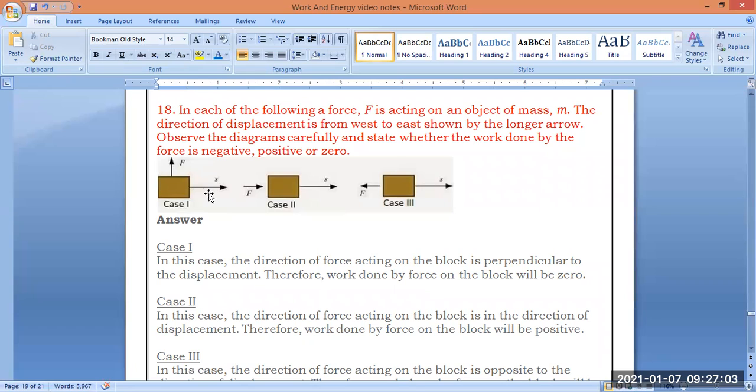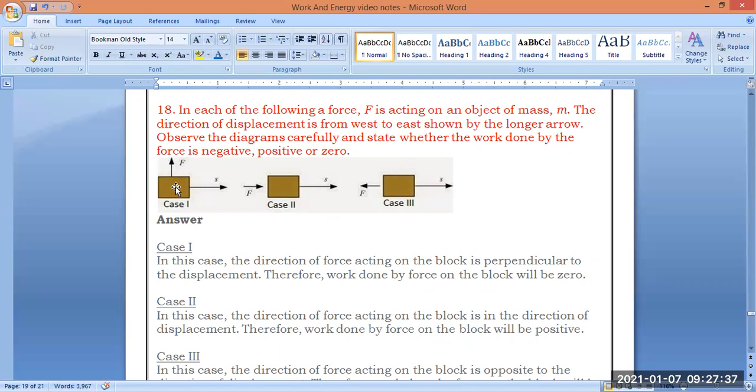So let us recall the concept of positive, negative and zero work done. If the application of the force and the motion of the object are in the same direction, that is positive work done. When we are applying the force in one direction and the object is moving in the opposite direction, that is negative work done. And when the force applied and the motion of the object are perpendicular, we say that it is zero work done. So let us see in the first case, the force is in the upward direction and the object is moving this side, so they form a perpendicular.